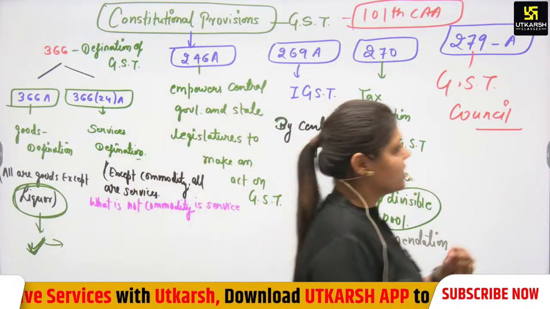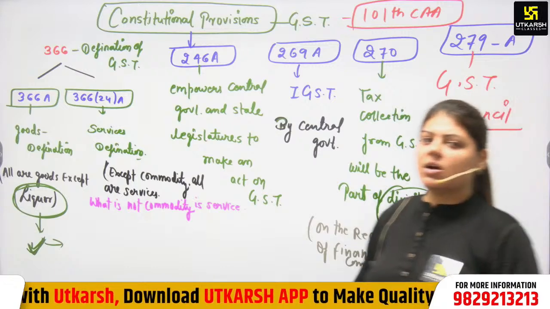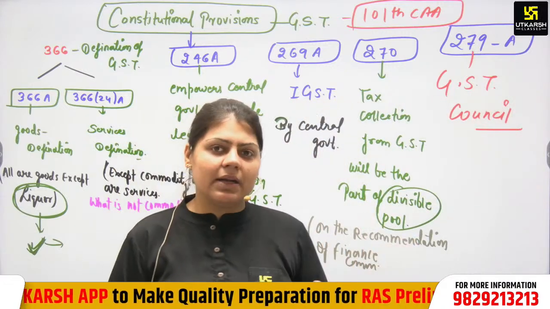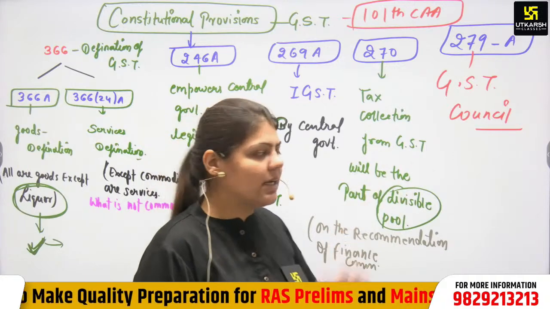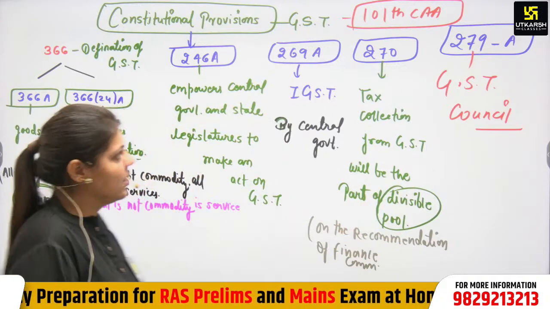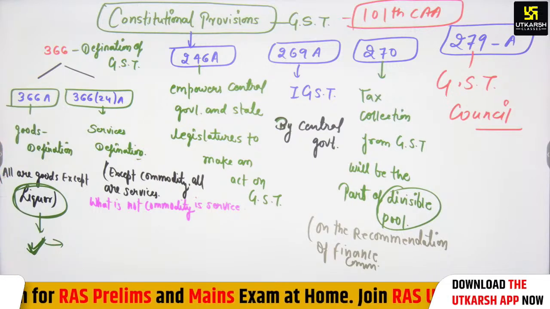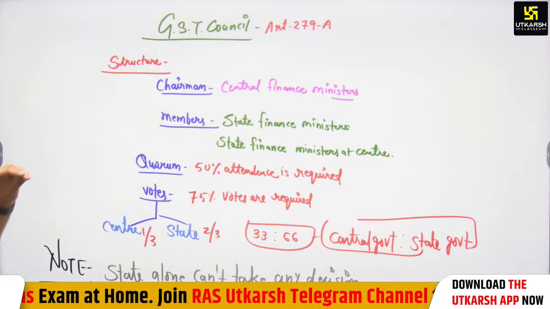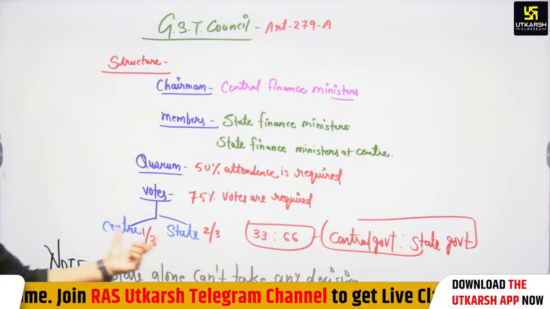Again, the GST Council is a very important point, because it is a new feature of GST, and Constitutional Amendment 101 says that article 279A will talk about the GST Council. So it is clear to all of you: GST Council, article 279A, chairman, members, quorum, votes 2/3 and 1/3.